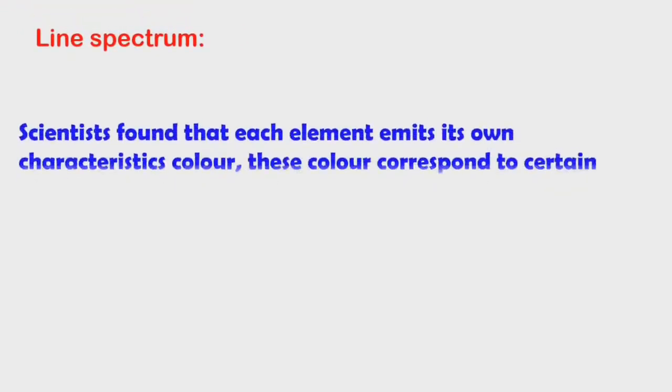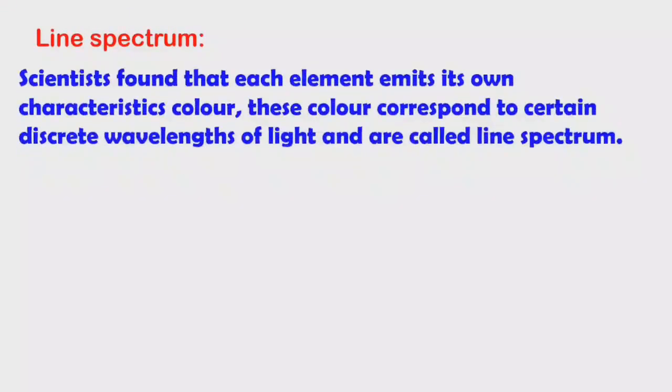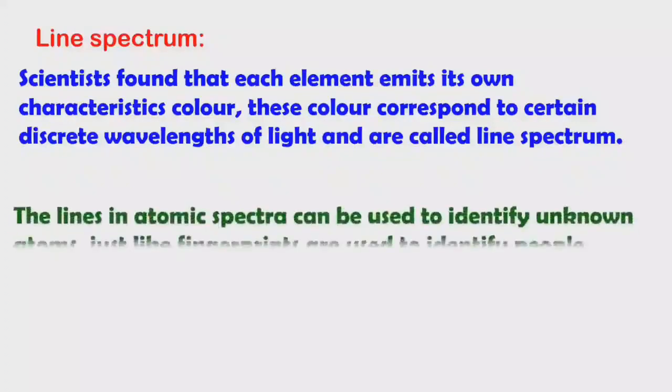Line spectra. Scientists found that each element emits its own characteristic color. These colors correspond to certain discrete wavelengths of light, and that is called line spectrum. Already we discussed that each element will emit a characteristic color corresponding to certain wavelengths, that is called line spectrum.